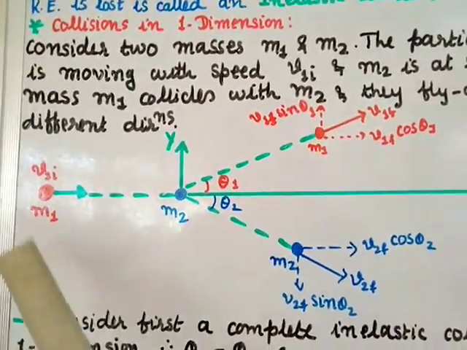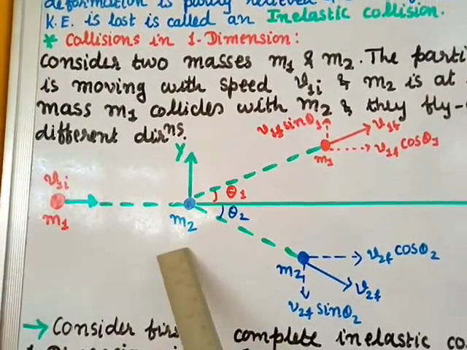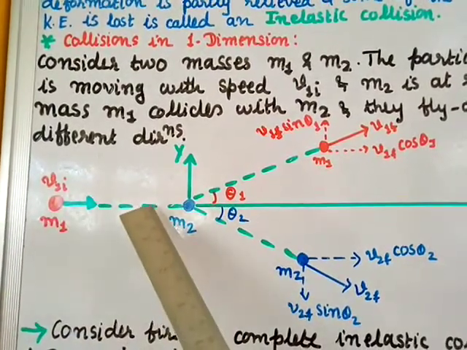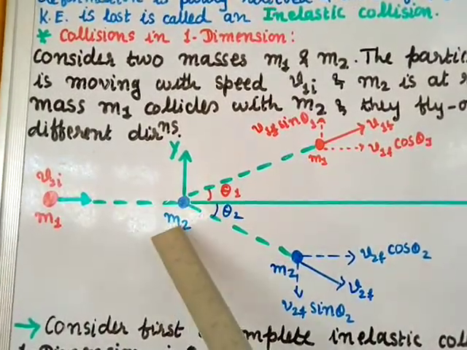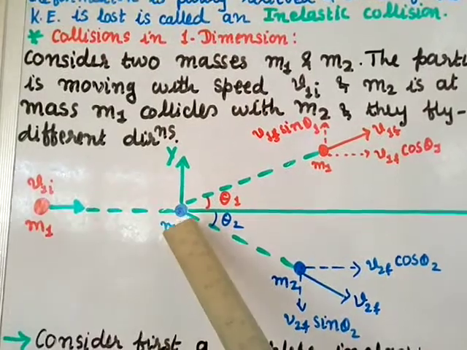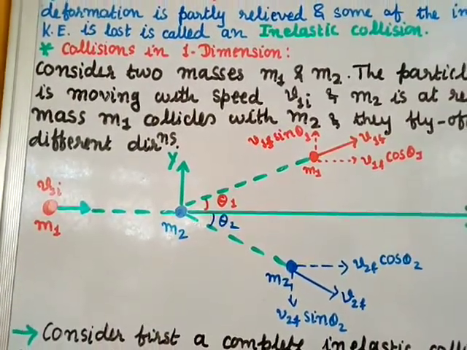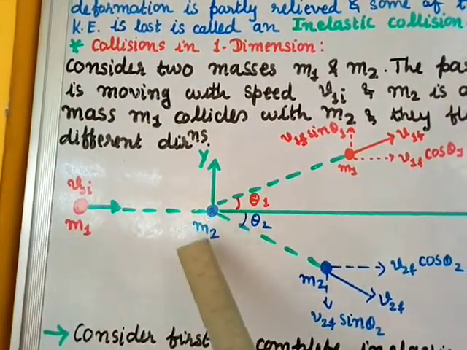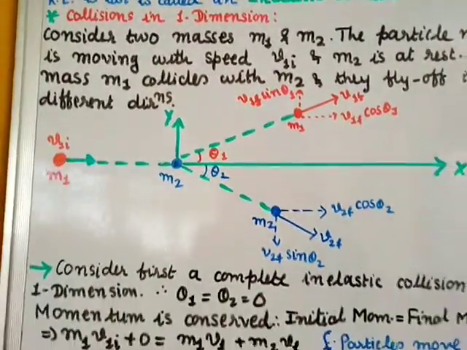Now I consider two particles m1 and m2. I take the velocity of m1 as v1i, moving in this direction, and m2 I consider at rest. That means the initial velocity of m2 is 0. Now they are colliding with each other and then they fly off in different directions. So this is the scenario: m1 comes, collides with this, and they are separated in different directions.